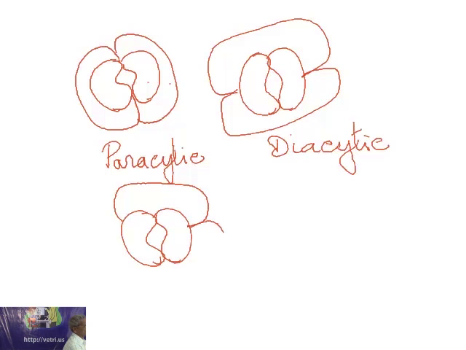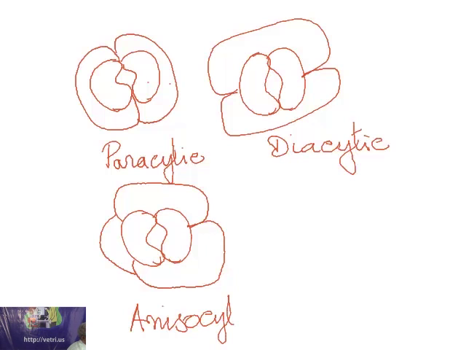Now, when the guard cells are surrounded by two large subsidiary cells and one small cell like this, see, these two are large cells and this is a very small cell. This is called anisocytic stomata. You know, in biology, aniso means dissimilar, iso means similar. So here three subsidiary cells are there which are dissimilar in size, so you call it anisocytic stomata.